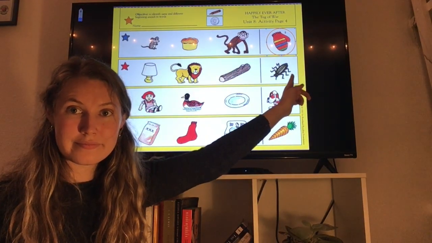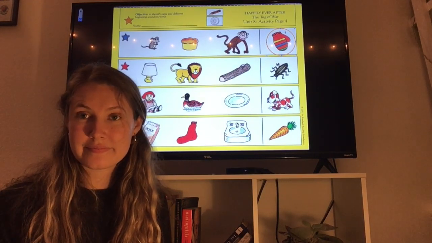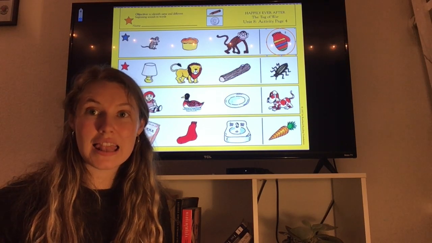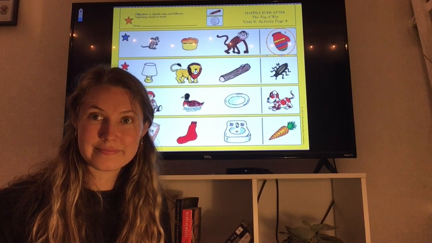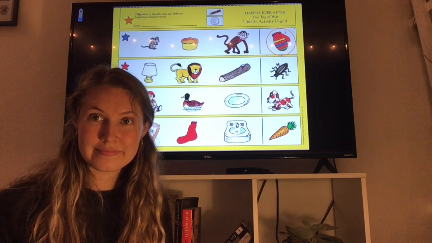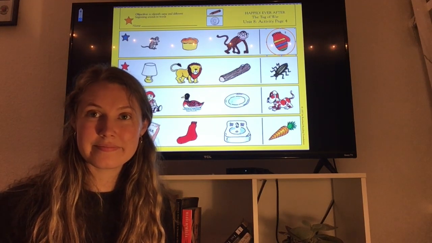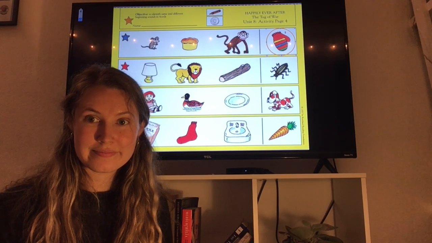It is a bug. Say bug with me. Bug. Does bug begin with the same sound as lamp, lion, and log? If bug does begin with the same sound as lamp, lion, and log, circle the bug. If bug does not begin with the same sound, put an X on the bug.